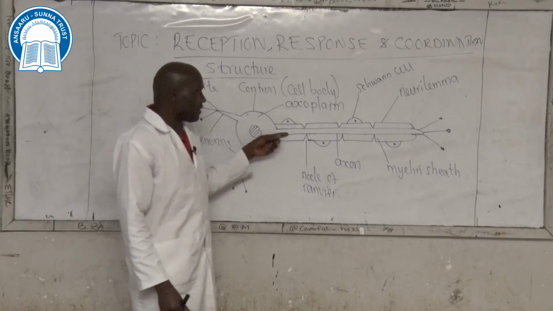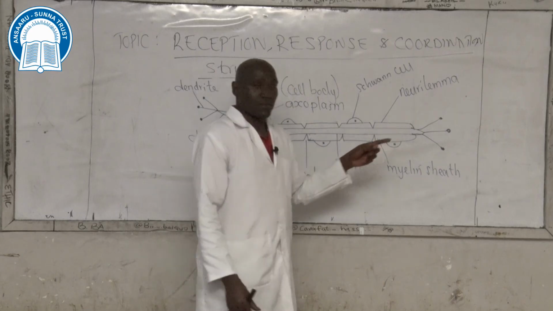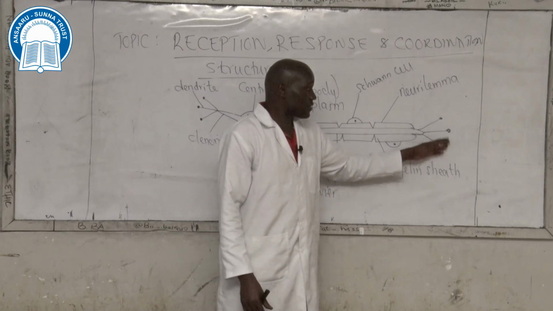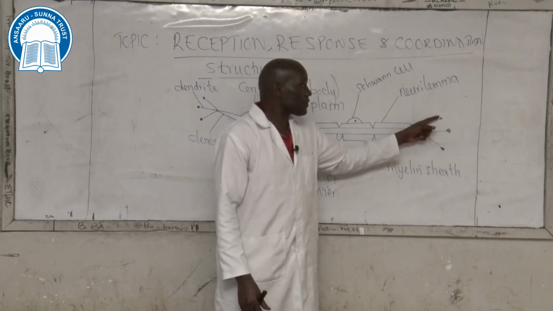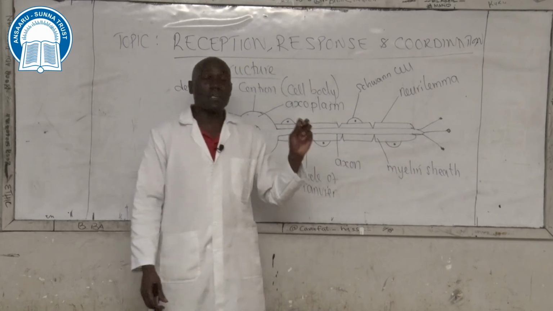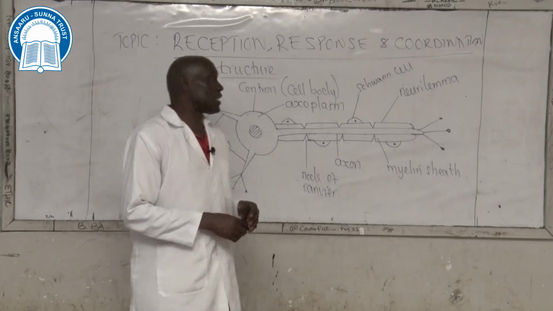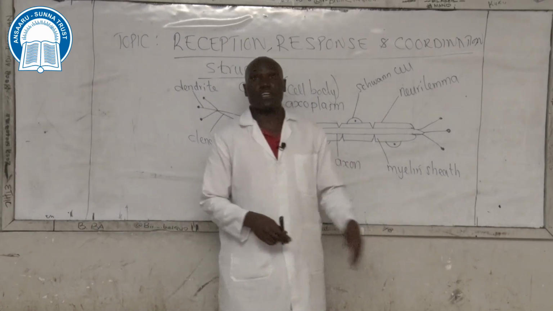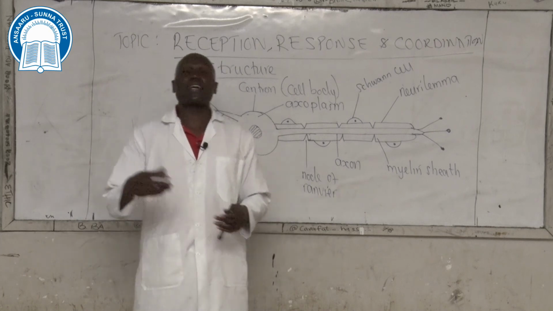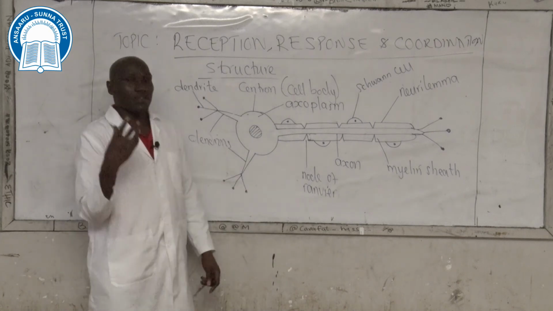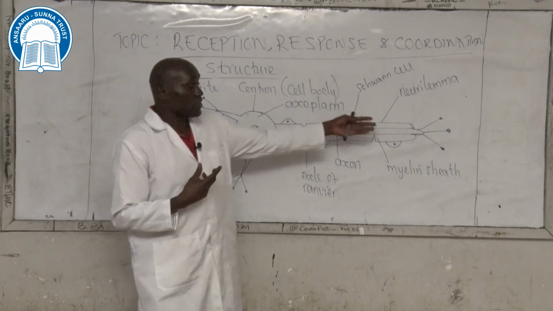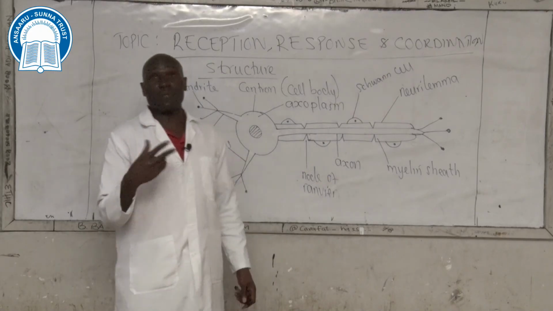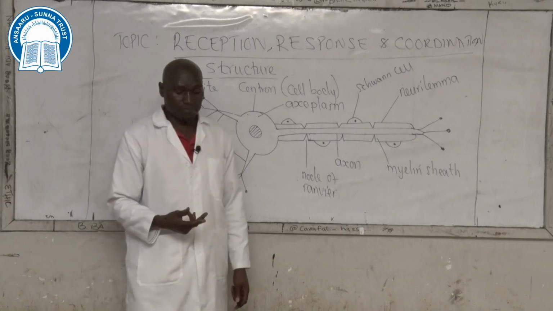Then they'll transmit the nerve impulse along the axon. Then at the terminal end, we have dendrites that will release the nerve impulse that has been integrated from the central nervous system and pass it over to the effectors. Then the effectors also have specialized tissues that will receive the nerve impulse, and then a particular action is taken.